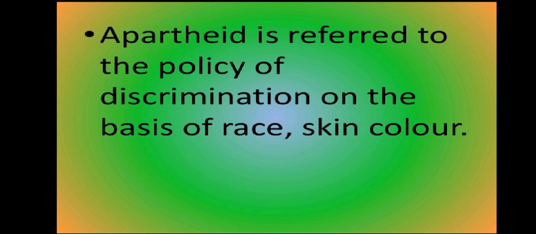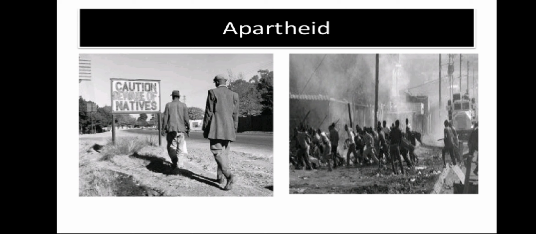Apartheid is referred to the policy of discrimination on the basis of race or skin color. People are discriminated on the basis of the color of the skin and their race, means their origin. Now look at some images. Caution is there.